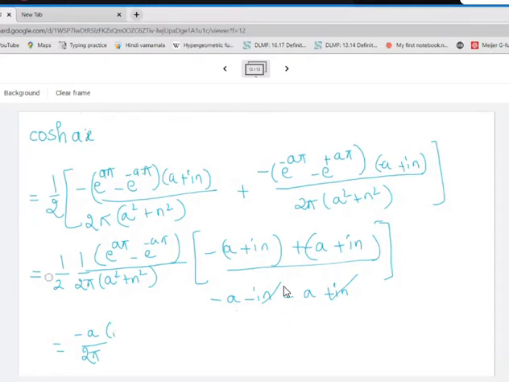here I'll have e raised to a pi minus e raised to minus a pi, okay, divided by a square plus n square. So this is the expression. And by the way, even if you focus on this part of it, then even this expression is nothing but, see, you remember what is sine?